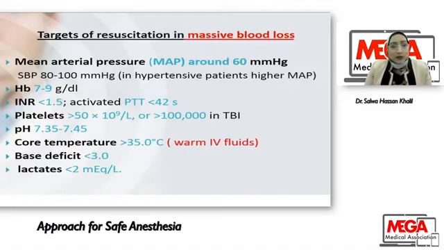Keep your hemoglobin between 7 to 9 grams per deciliter, INR less than 1.5, platelet count more than 50, and in severe traumatic brain injury or vascular surgery, keep your platelets more than 100,000. Keep your pH within normal, 7.35 to 7.45. Keep your core temperature more than 35. Use warm intravenous fluid. Keep your base deficit less than 3 and serum lactate less than 2.